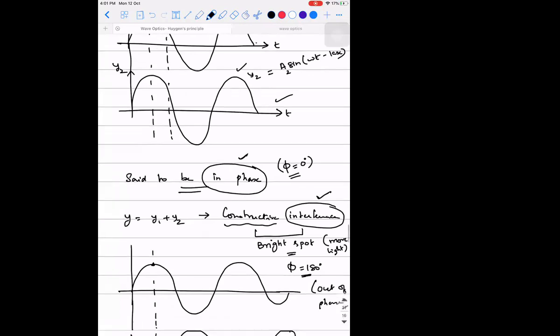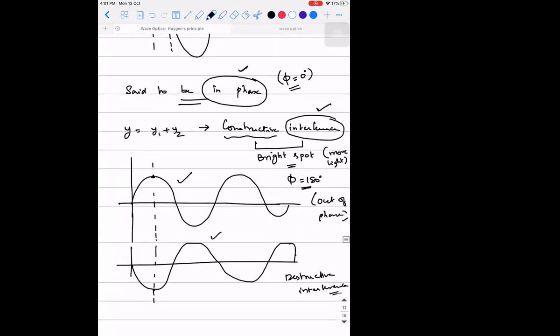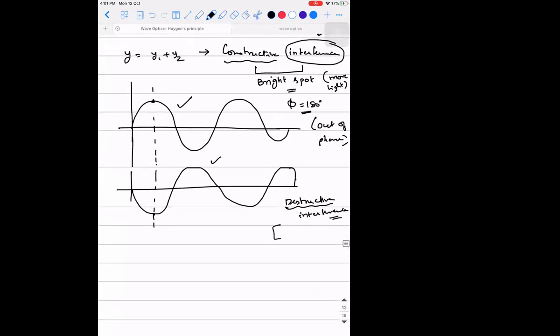Okay. Similarly, if these two light waves interfere with each other, that is, are superposed upon each other out of phase, then you will have destructive interference. The meaning of destructive interference is a dark spot. Dark in the sense there will be no light. Are you guys able to understand this? That is the meaning of constructive and destructive. Is it clear? Yes, sir.